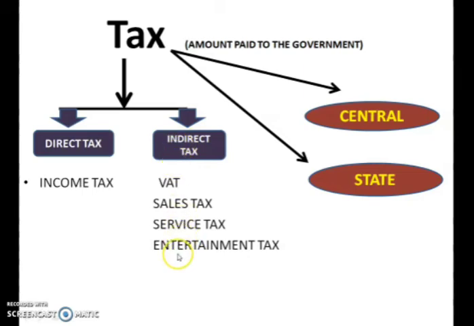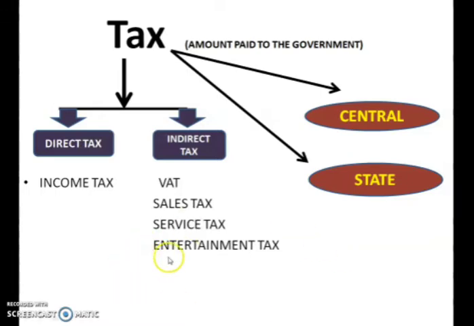So for example, if we go to a theater to see a movie, we are paying for a ticket to enter the cinema hall to see the movie. We have to take a ticket. We are paying money on that ticket. If its cost is 150, that 150 is divided into two parts.